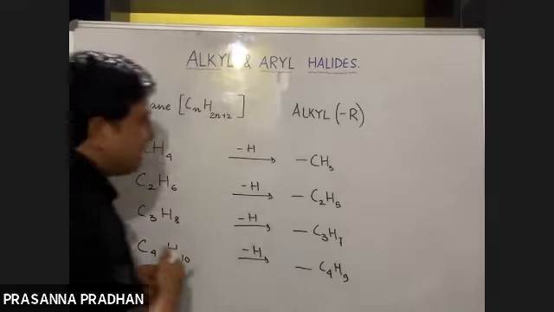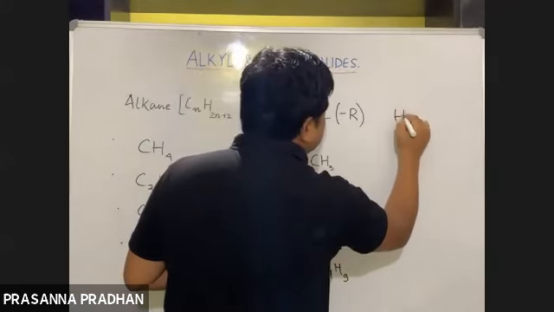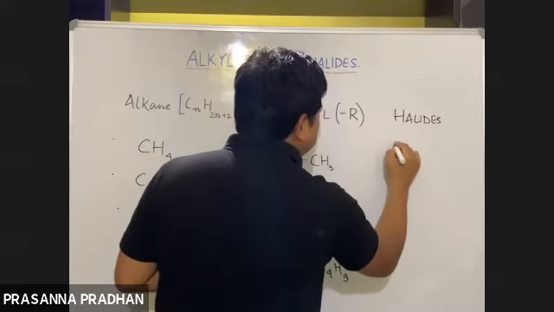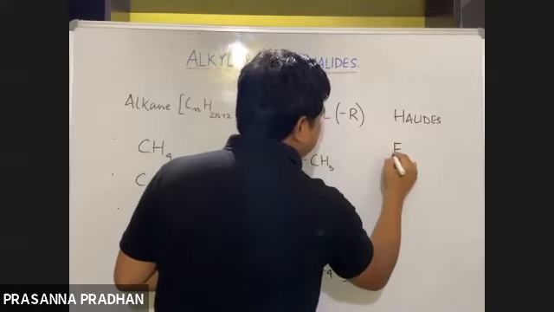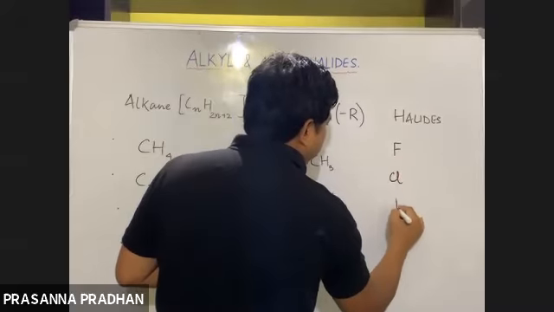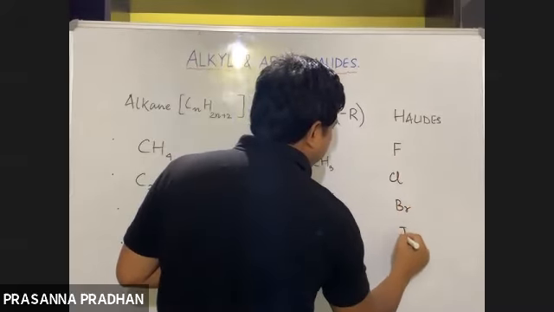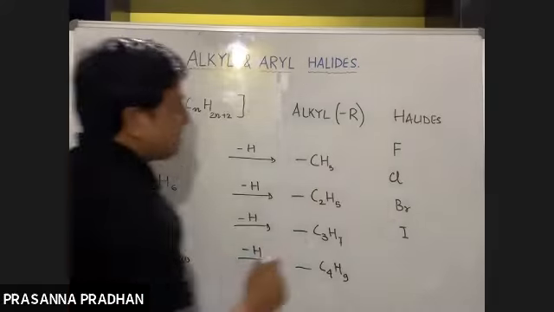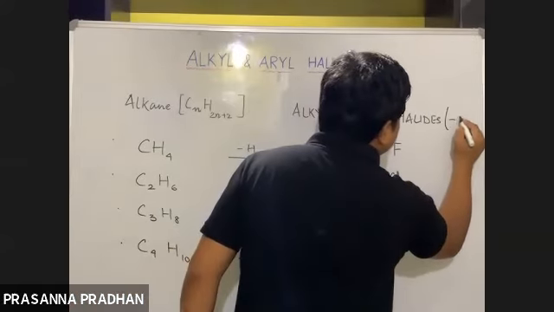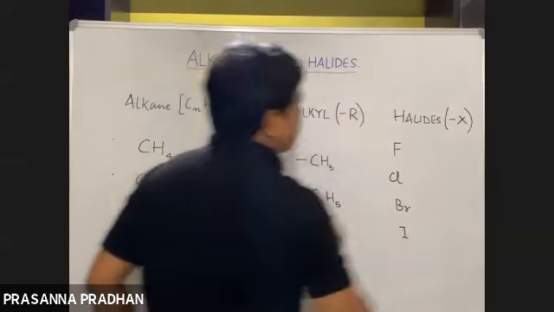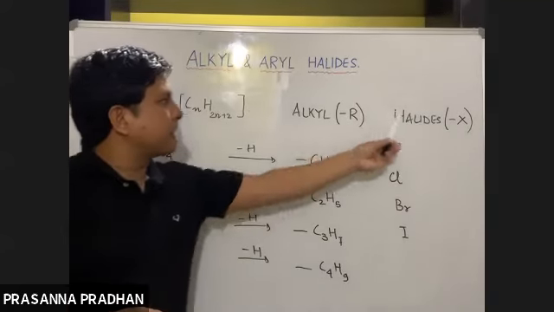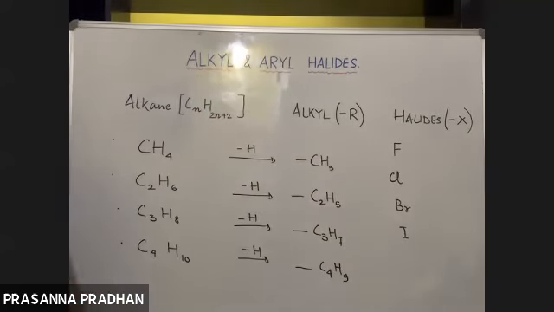Fine. And the halides. What are the halides? Halides can be fluoride, chloride, bromide, or iodide. These are the 4 halides we will be discussing. The general symbol of a halide is capital X. So remember, in organic chemistry, capital R denotes an alkyl group and capital X denotes a halide.